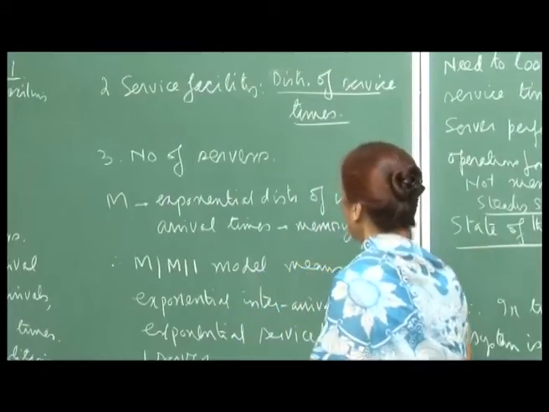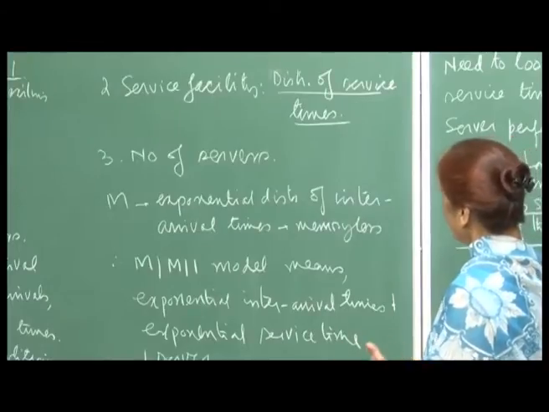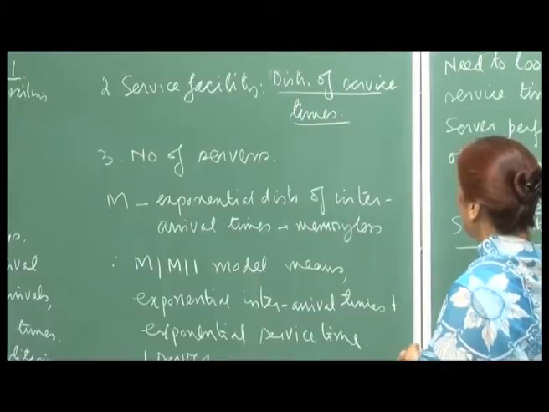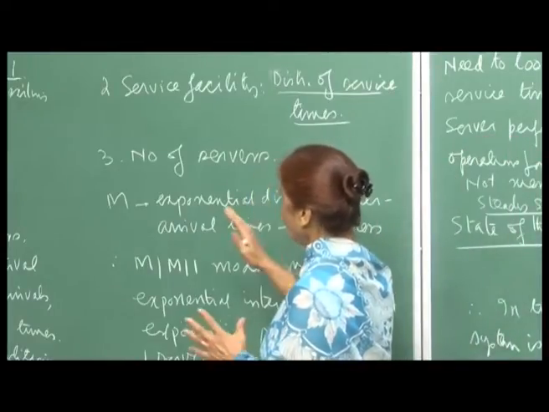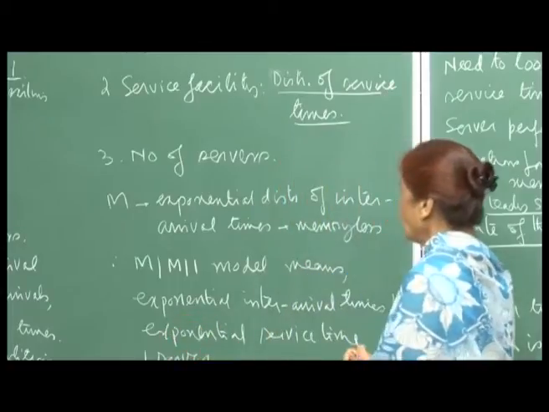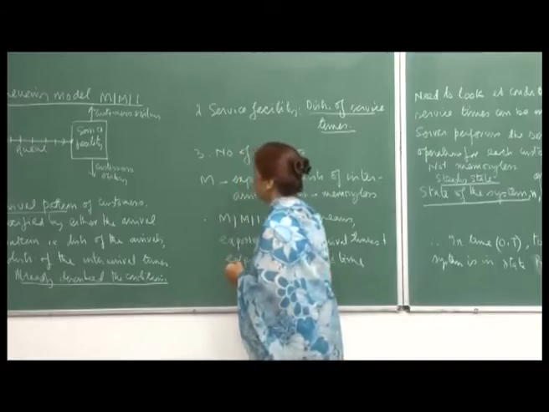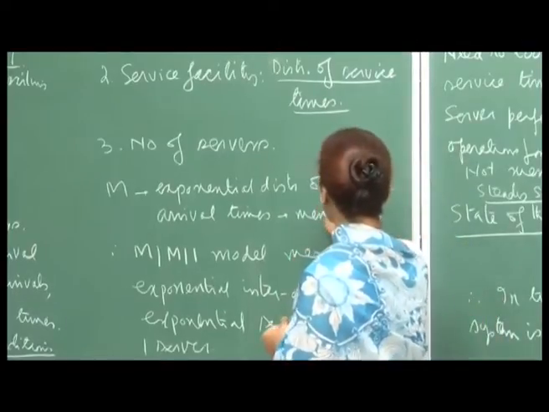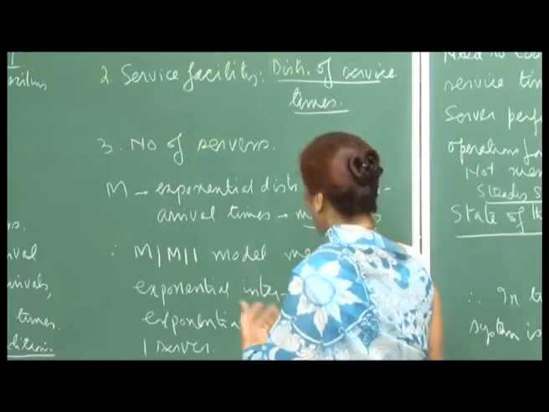Then you have the service facility, and here you can specify the distribution of the service times. As I said, it is not a fixed operation; each customer may take a different amount of time. And then of course, you need to specify the number of servers. If you have these three things specified, then your queuing model is there. The M denotes the exponential distribution of inter arrival times, which is memoryless, or Markovian.